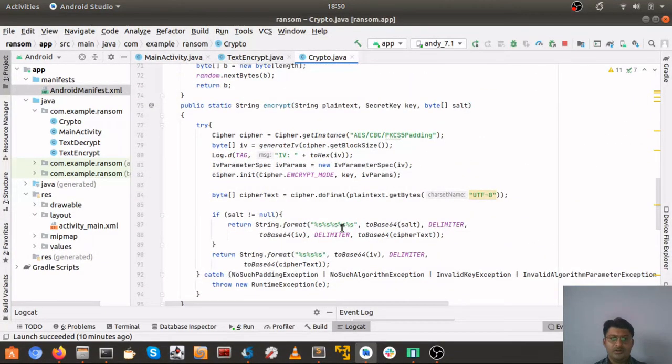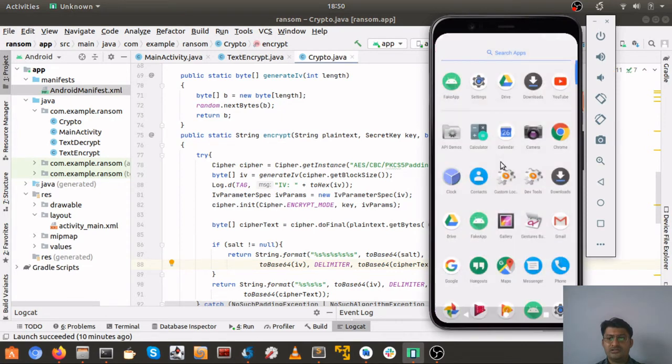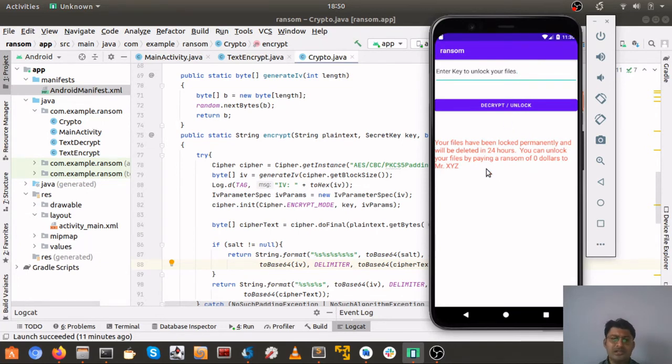Yeah, here if salt is not null, we will format the string as salt first, then a closing bracket, then the IV, that is the initialization vector, then our ciphertext. So this is basically encryption being done. And once encryption is done, we can remove the password completely. Say for example, if it is stored in a text file in the asset folder, then we can completely delete the file, and as an end result a user will see this particular screen, right? So let's do one thing. Let's run this app.